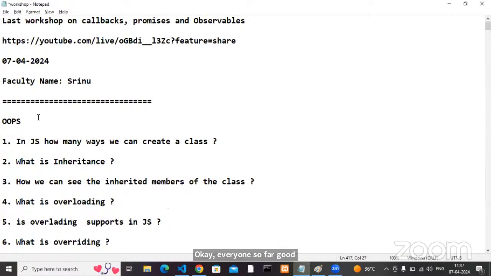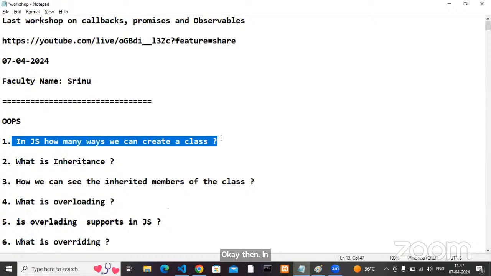Okay, then. First thing. In JS, how many ways can we create a class? In JavaScript, we can create a class two ways. One is by using the function keyword. Another one is by using the class keyword, right?